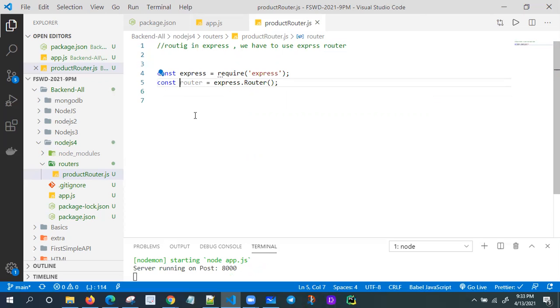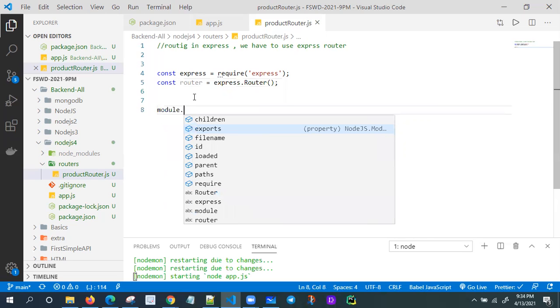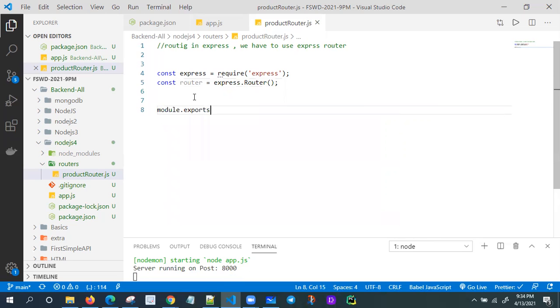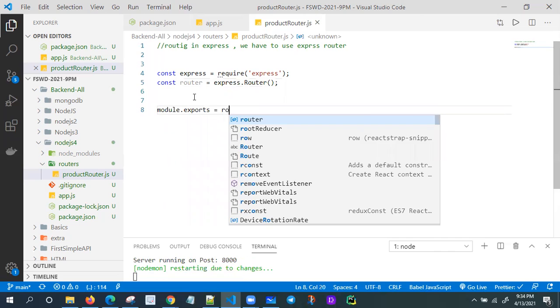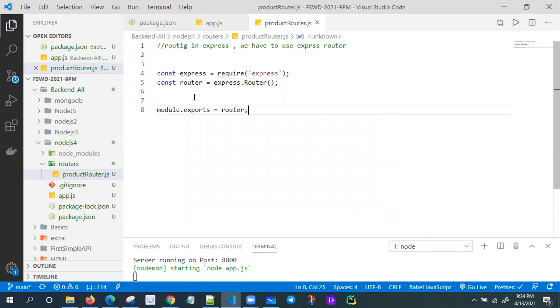You can give it any name, like productRouter, which is also fine, but I'm just giving the simple name router. How to export? Like ES5, we need to write module.exports equals router. Now I created the router and exported it.